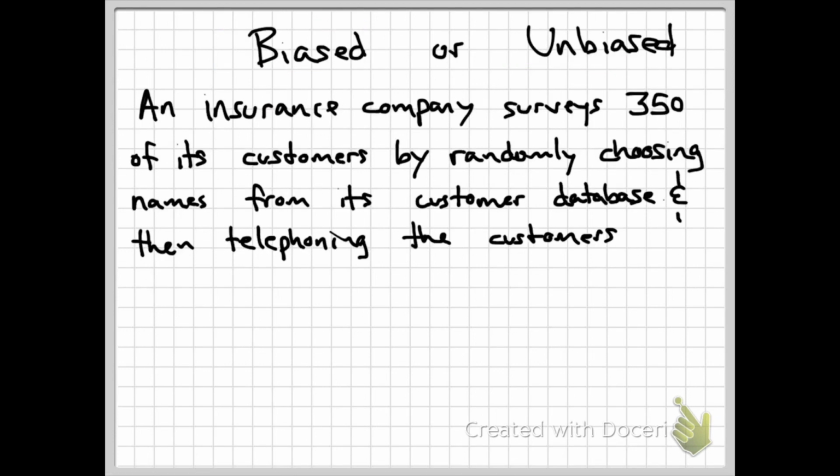All right, for this particular problem, we're looking to see if it's biased or unbiased. An insurance company surveys 350 of its customers by randomly choosing names from its customer database and then telephoning those customers. Once again, the key we're looking at is randomly, but we have to make sure that they're not randomly choosing friends or something like that. So this actually would be a non-biased survey because it's once again saying that it's random.